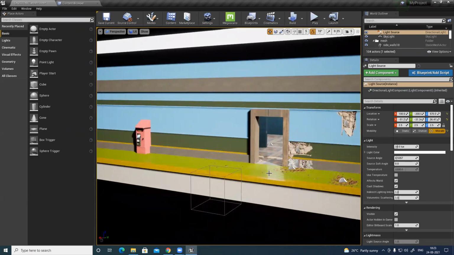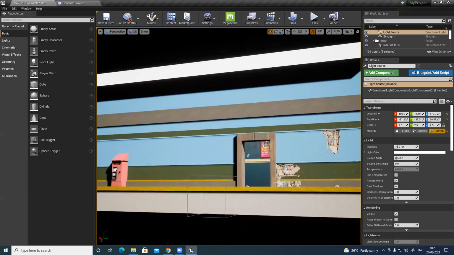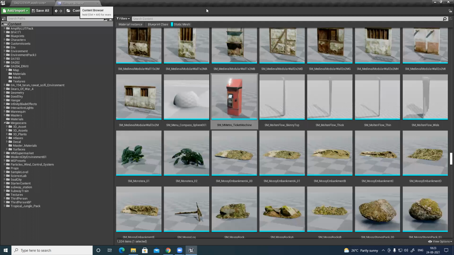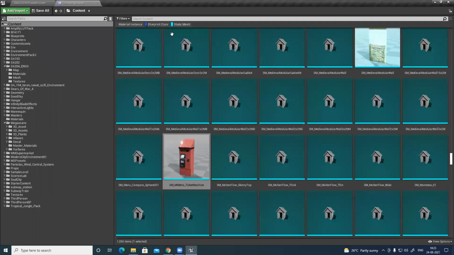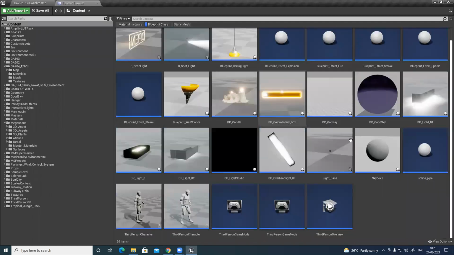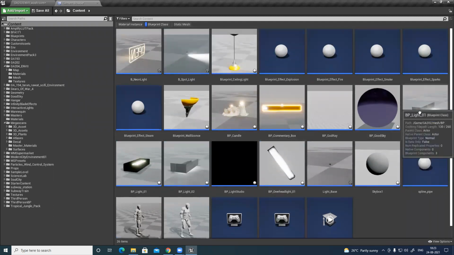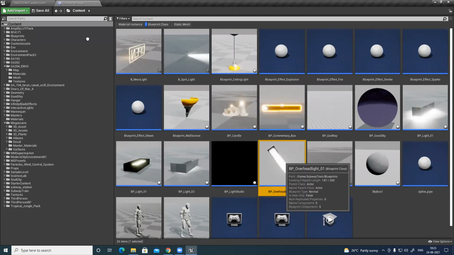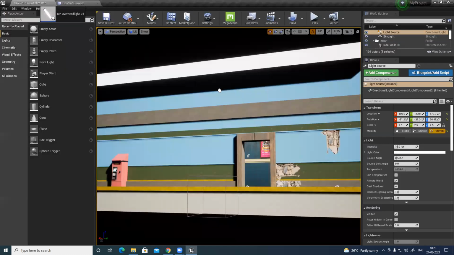Right now, suppose I'm creating this interior scene, so this exterior light is not required. What I'll do is apply a couple of lights here. Let's check my blueprints. Okay, I have a couple of blueprints here, the lights I have created, and I can use them. I have an older previous light, so I can use this directly.